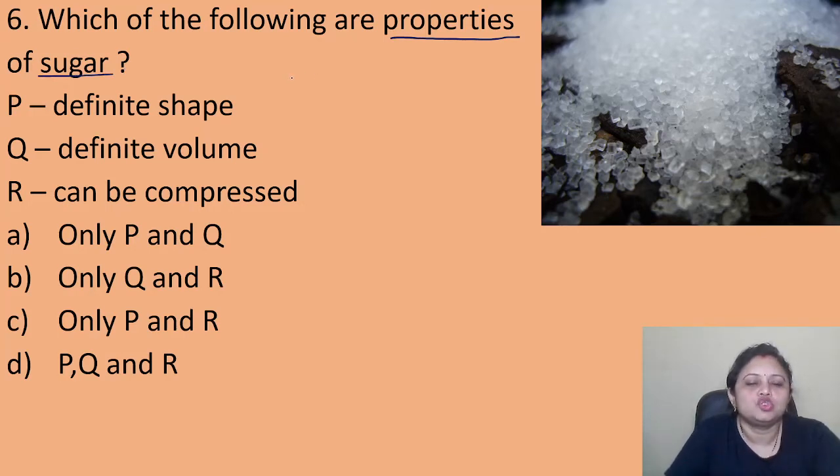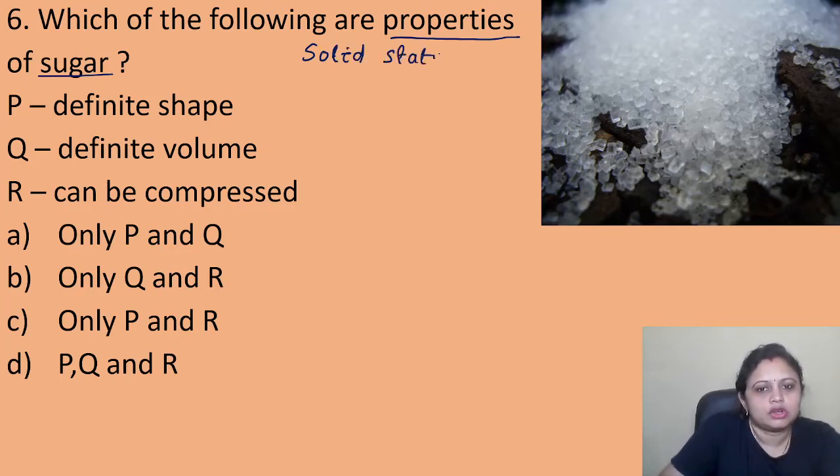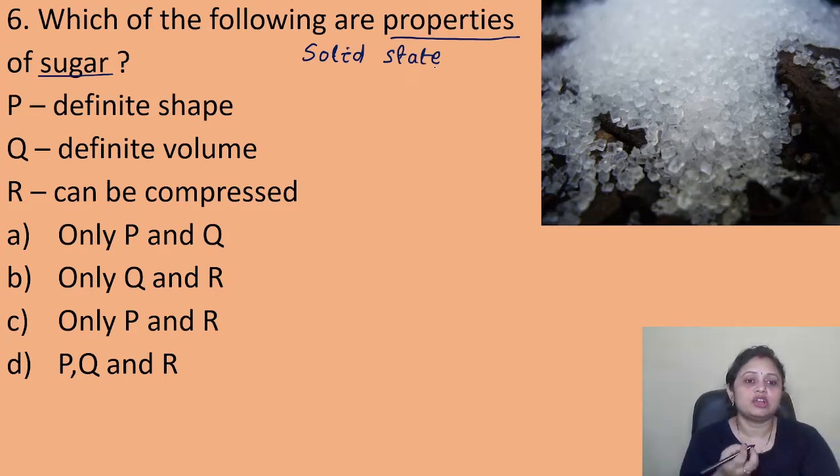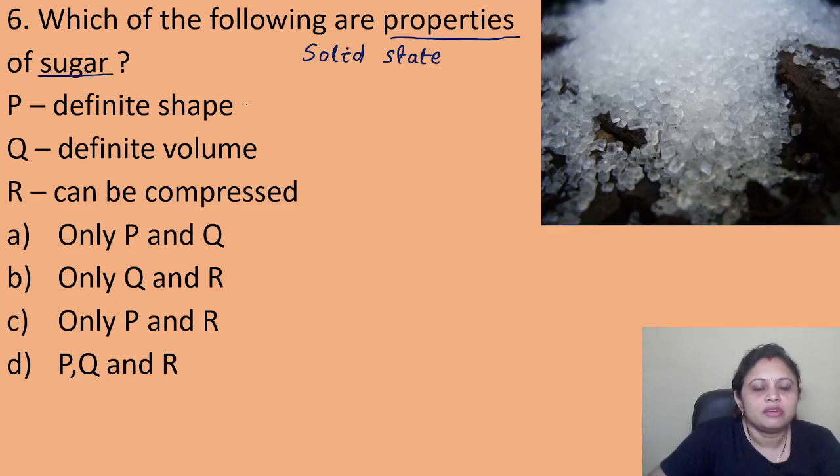Sugar is present in the solid state, and solids have definite shape and definite volume. But they cannot be compressed.